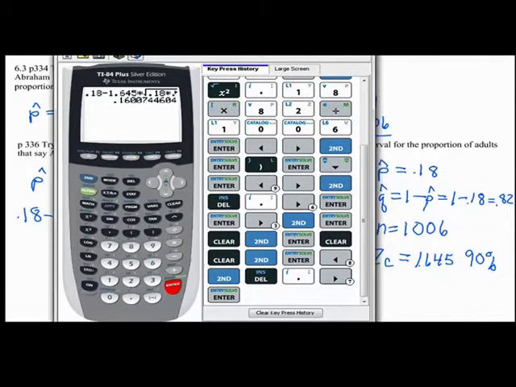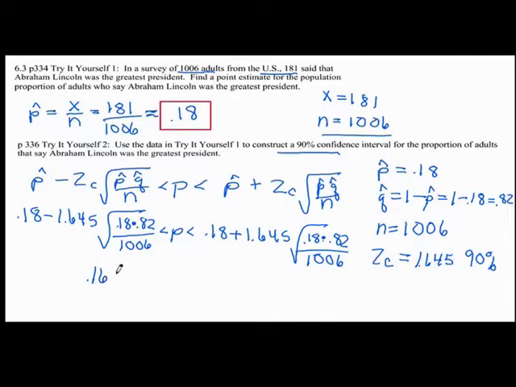So we'll just round that off to 0.16 is less than p is less than,